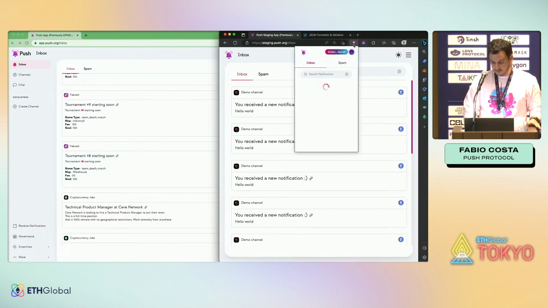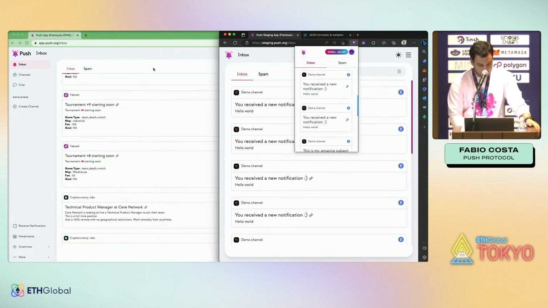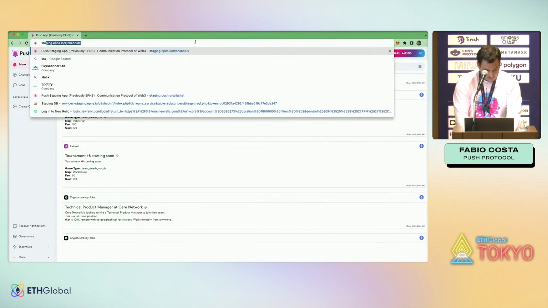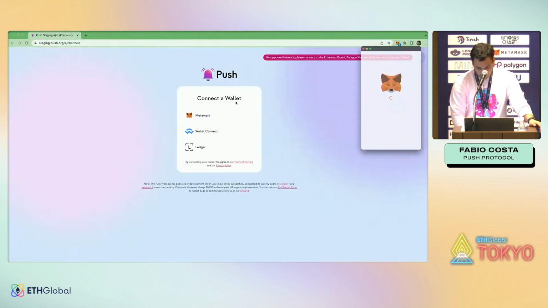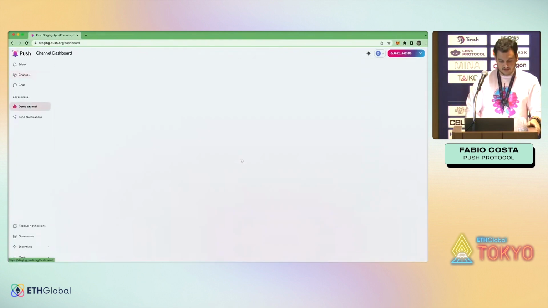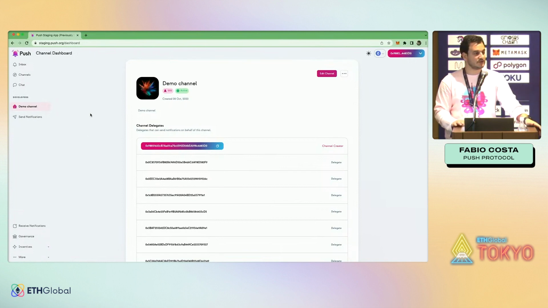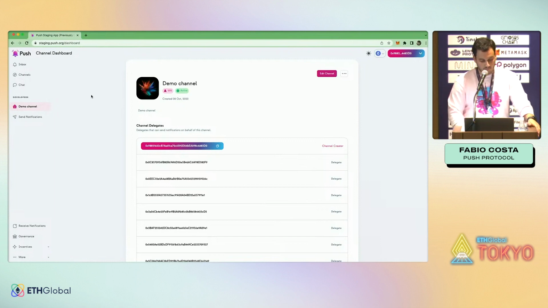They can come here on the browser extension as well, see, or on your phone. Let's send a notification on our testnet, because I have a channel created here. So the first step, if you want to send a notification, is you have to authenticate yourself into the protocol. For this, you have to stake around $15 worth of push tokens into the protocol to prove that you're actually a legit person that wants to notify the users.